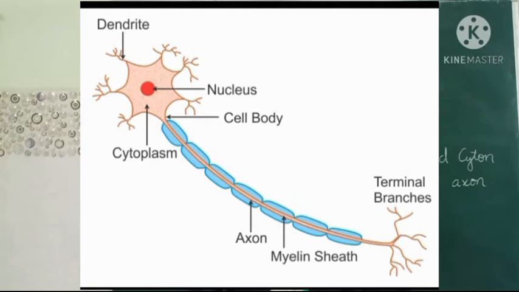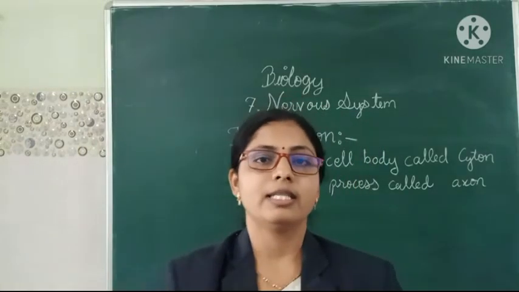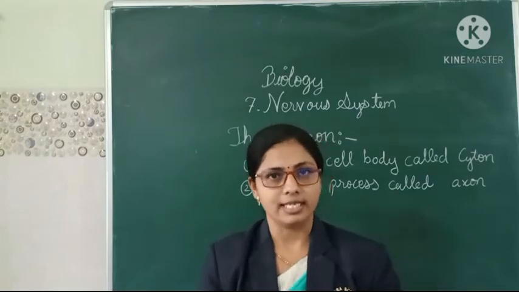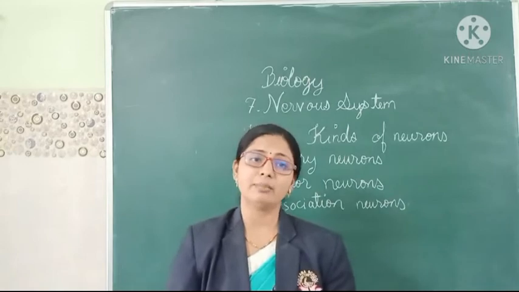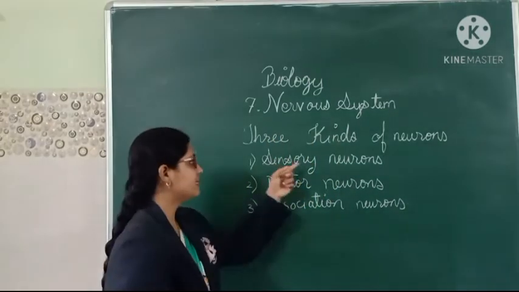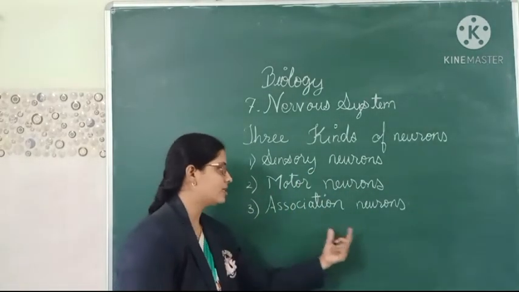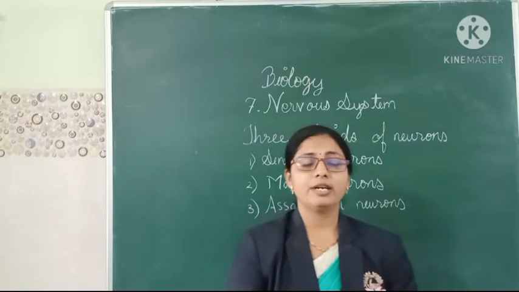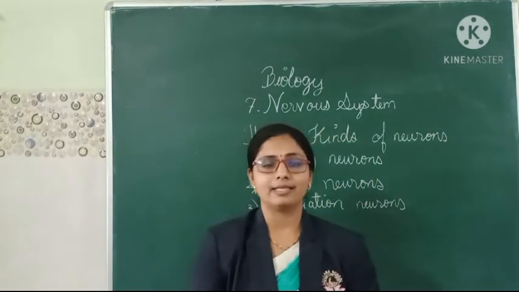Okay, so this was about the nerve cell. Next we are going to learn the types of neurons. There are mainly three types of neurons. The first one is sensory neurons, second is motor neurons, and third one is association neurons. Now we are going to discuss this in detail by looking at the diagram.